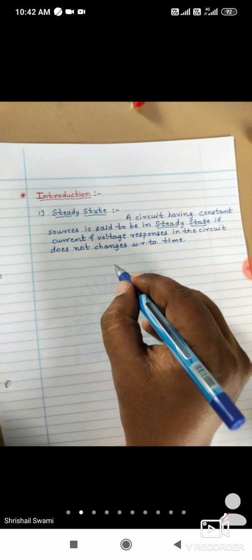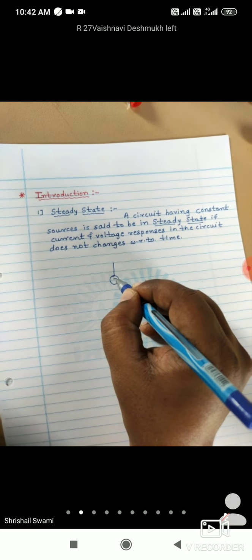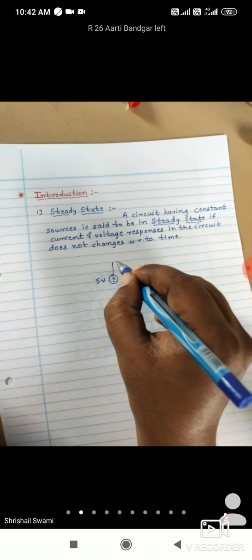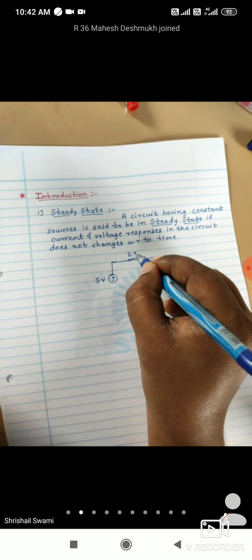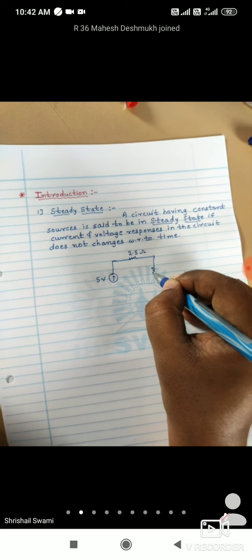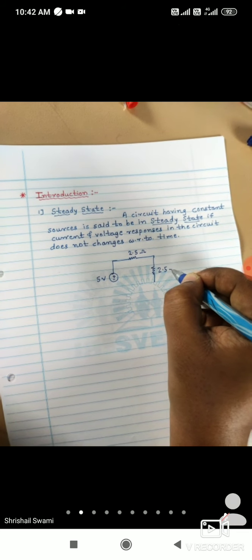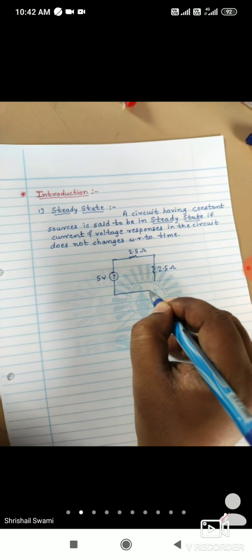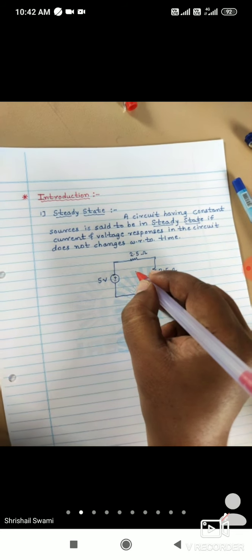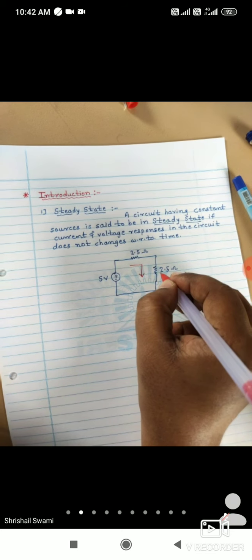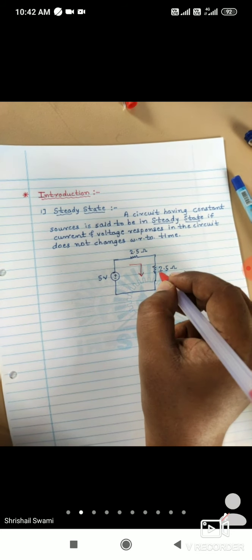I will give an example. Suppose a 5 volt source is connected here and resistors are connected. I will take 2.5 ohm and 2.5 ohm connected in series. This is a simple closed circuit, and as the 2.5 ohm resistors are in series, the total resistance will be 5.